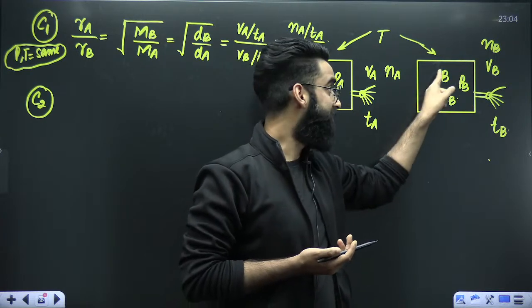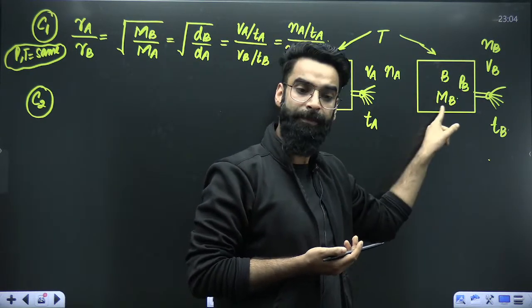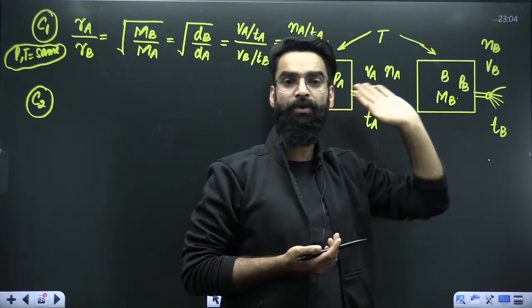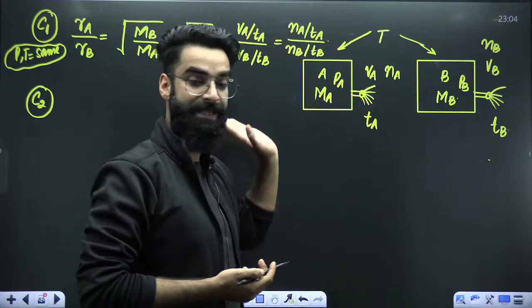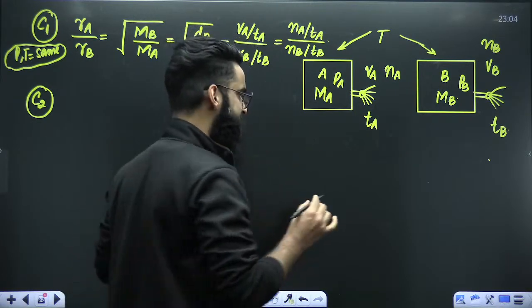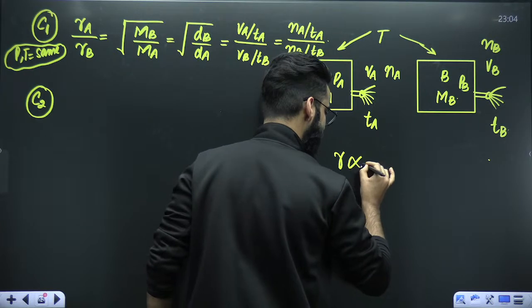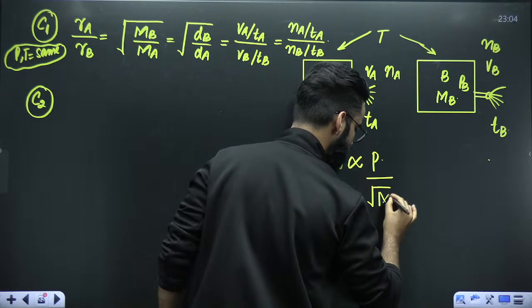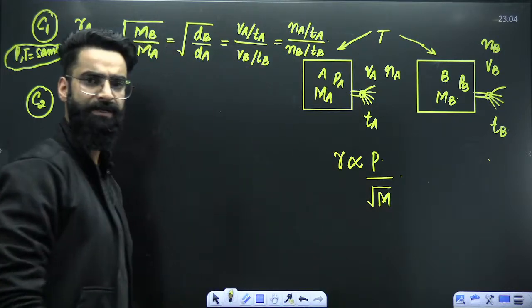So these gas molecules will be more random. If these gas molecules are more random, they can come out of the container quickly as compared to gas A. Perfect. So I can say one more thing. Rate of effusion is directly proportional to pressure of the gas. And already we know it's inversely proportional to square root of molar mass. Perfect.